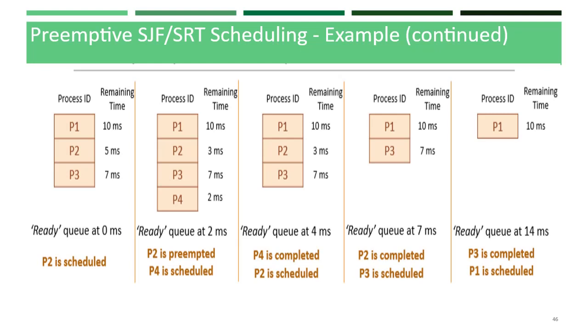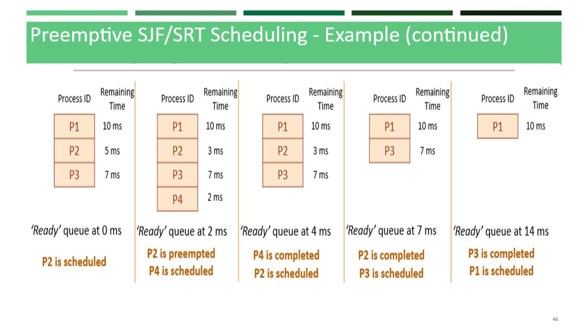In the next step we can see that P4 has completed its work. Now from P1, P2 and P3, P2 again has the least execution time, so scheduling will be done for P2 first. Now P2 starts its execution. After completion of P2, what's left is P1 and P3.